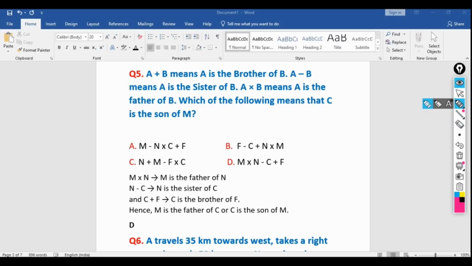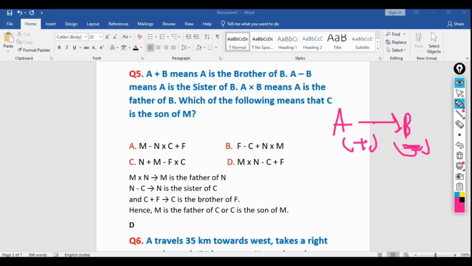So here A plus B. According to the blood relation, we write like this if they are brother and sister. Here we are mentioning gender. A is the brother, that means he is a man, so that's why plus, and for B it is minus. So A minus B means A is the sister of B.